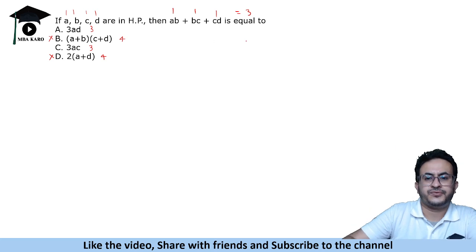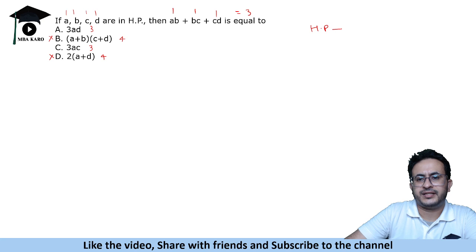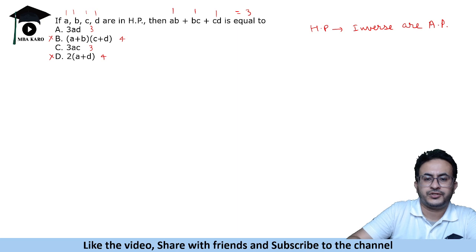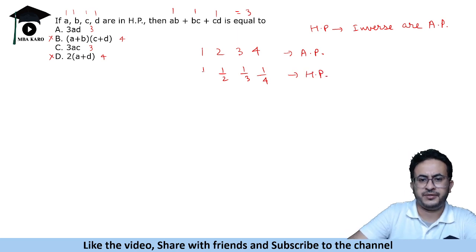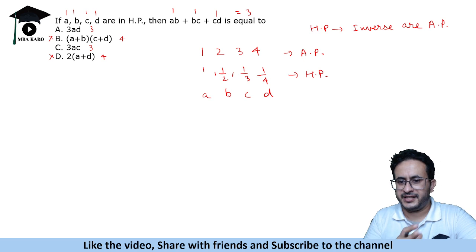So HP is what? HP means that the inverses of the terms are in AP. So for example, let's say 1, 2, 3, 4 are in AP. So the HP will be 1, 1 by 2, 1 by 3, 1 by 4. This is HP. Okay, so let's take this HP as A, B, C, D and solve this equation.